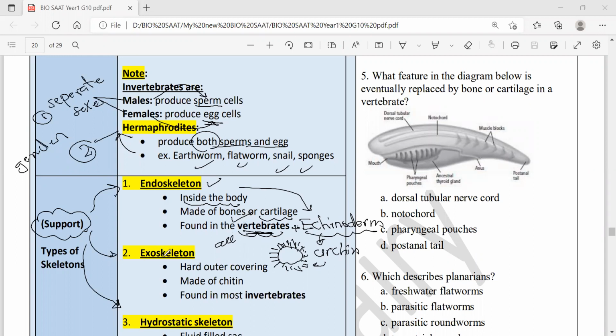The second kind of support is called exoskeleton. Exo means outer. It's a hard outer covering made of chitin. You might ask me now, "Chitin, teacher? We talked about it before." Yes, chitin also makes the cell wall of fungi.